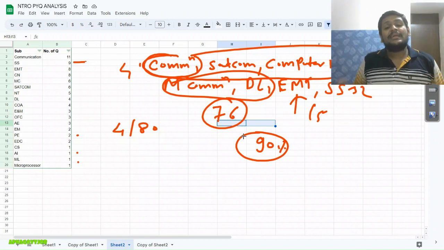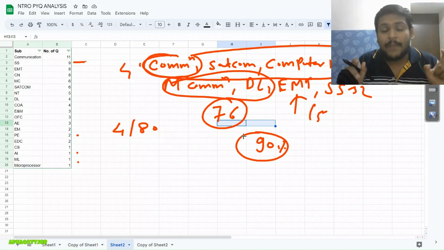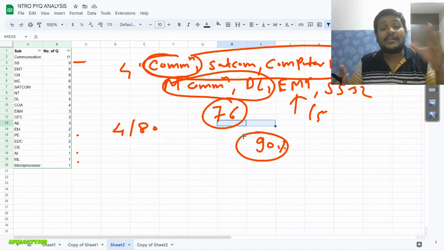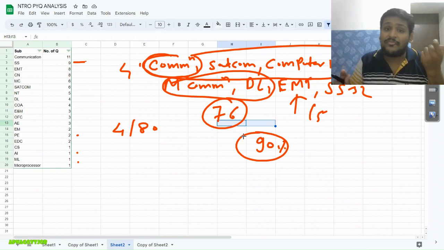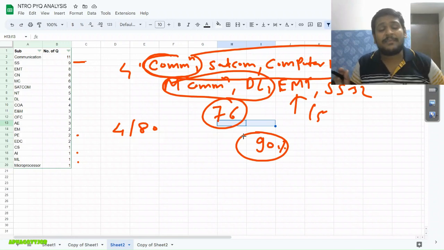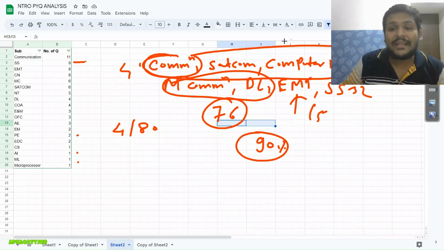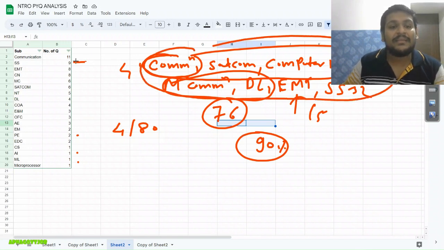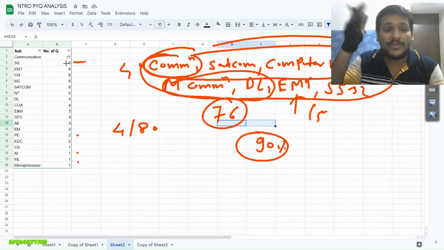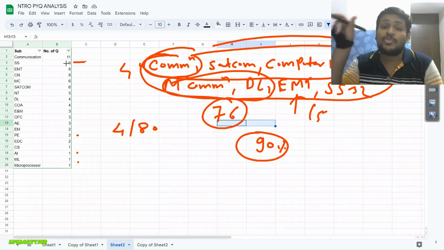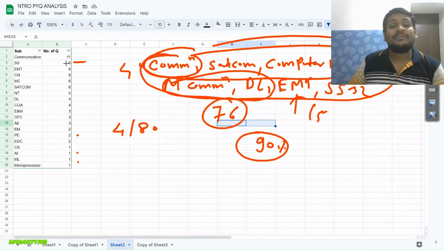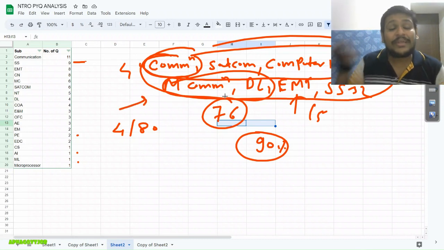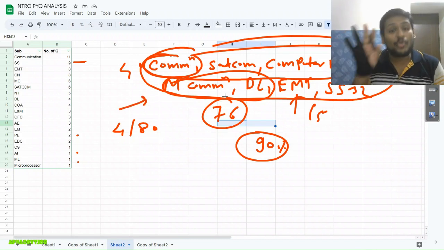So now, as you have an idea about our high weightage subjects, I told you that it may vary according to this paper. But the important thing is that the total will remain this only. Whatever total we are getting, we will get almost close to that. So focus on the total now, not on individual subjects. Definitely on the total we will focus.